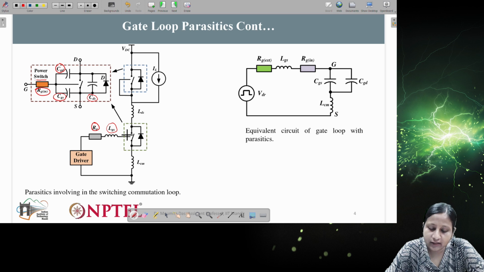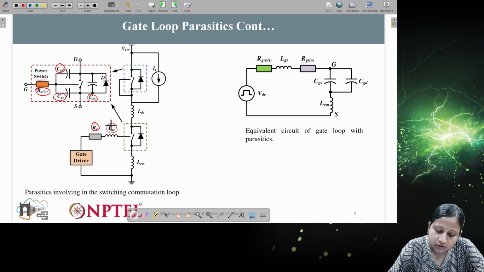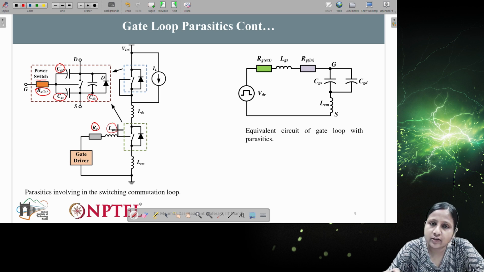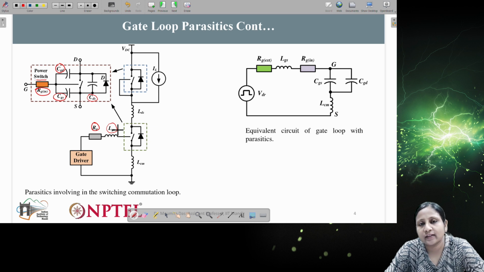If the length of the wire or PCB track is small, this inductance will be smaller. So we can optimize this value depending upon the circuit layout and how we are connecting the driver with respect to the gate. That can give us an optimized value of this particular inductance.